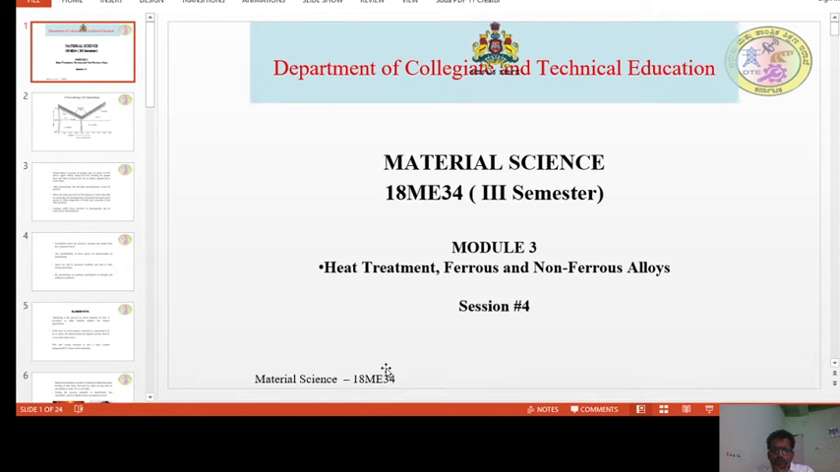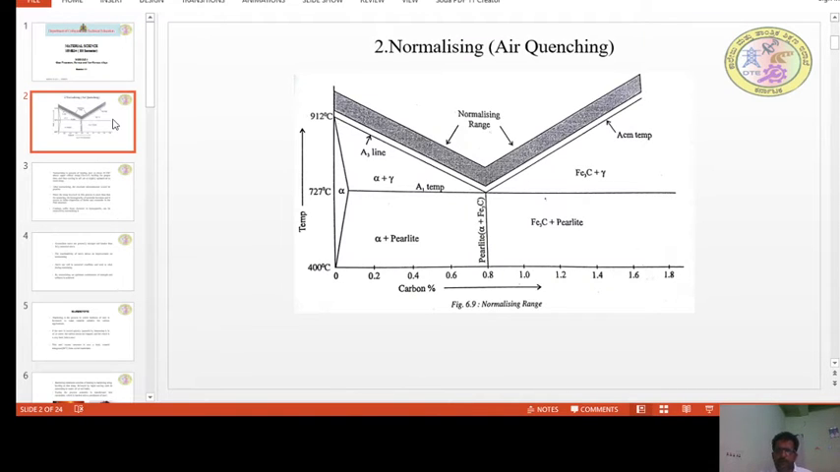Now we will move on to session 4 of Module 3 Material Science. In the previous session, we have discussed some of the heat treatment processes. In continuation with that, let us move on to some other type of heat treatment process. And the second heat treatment process is normalizing.